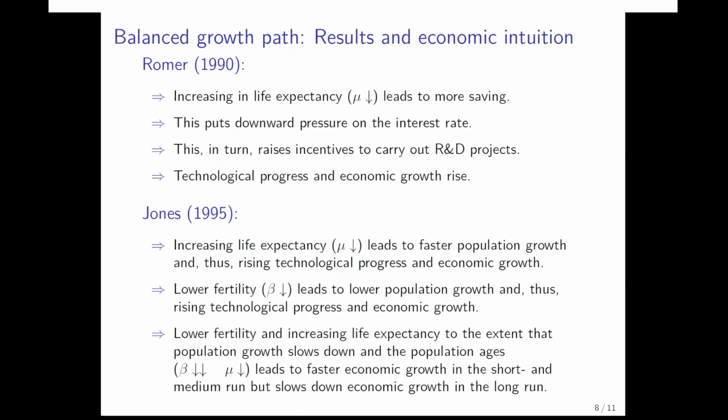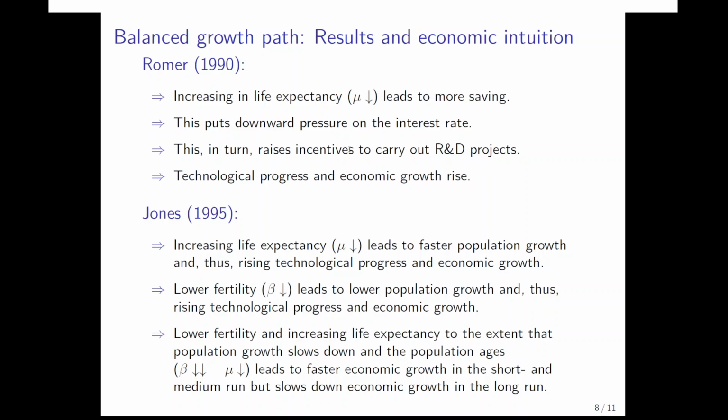And what you would find then is that increasing life expectancy, which means a decrease in the mortality rate mu, would lead to more saving in the Roma framework, which would put downward pressure on the interest rate because you have a higher capital stock in equilibrium, which in turn means that there are better incentives to carry out research and development because R&D projects or their revenue is discounted with the interest rate.